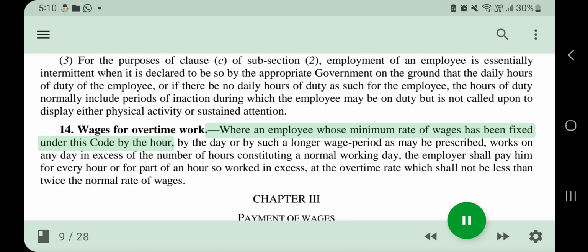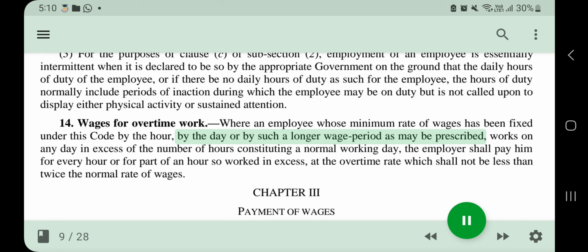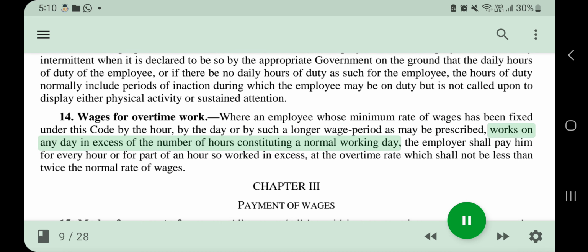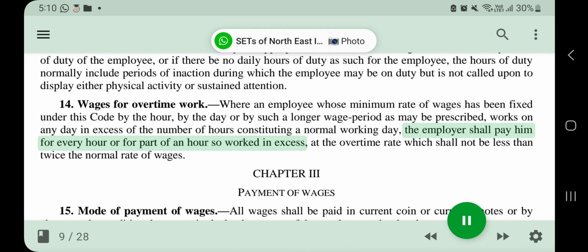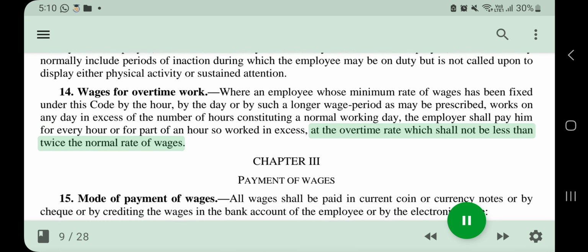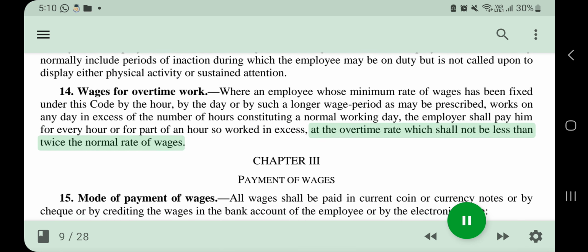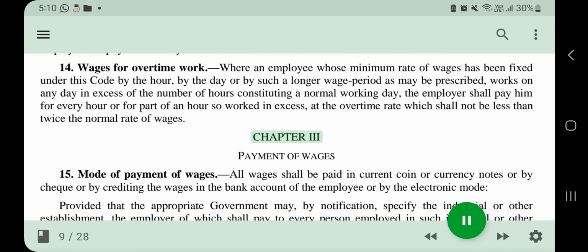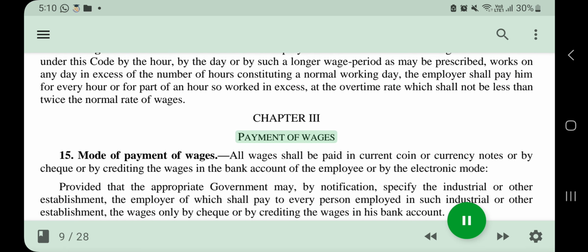14. Wages for overtime work. Where an employee whose minimum rate of wages has been fixed under this code by the hour, by the day, or by such a longer wage period as may be prescribed, works on any day in excess of the number of hours constituting a normal working day, the employer shall pay him for every hour or for part of an hour so worked in excess, at the overtime rate which shall not be less than twice the normal rate of wages.